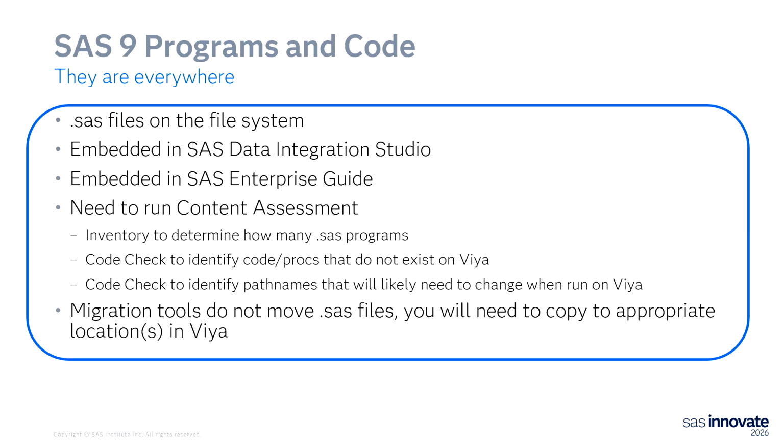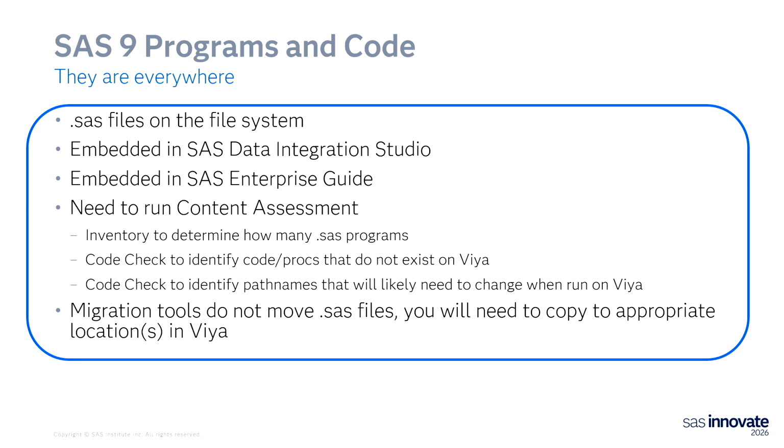It's downloadable off of our external website, and if you just type SAS content assessment into Google, you'll get all kinds of documentation and information about it if you don't already know. What it will do with this code is check for any procedures or statements that don't exist on VIA because they don't make sense.